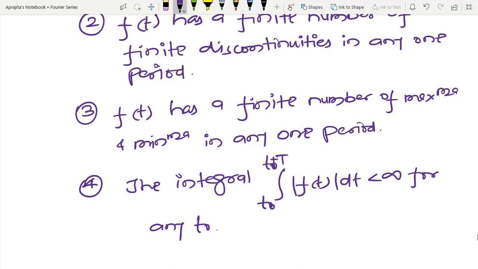So due to that reason, this condition comes into the picture. And actually these four conditions were not introduced by Fourier. They were introduced later by another scientist called Dirichlet, and due to that reason these conditions are called the Dirichlet conditions.